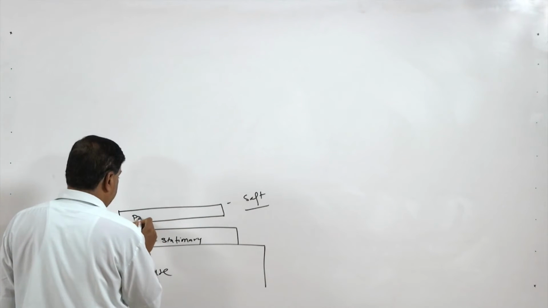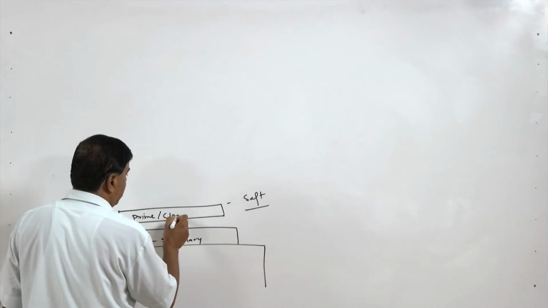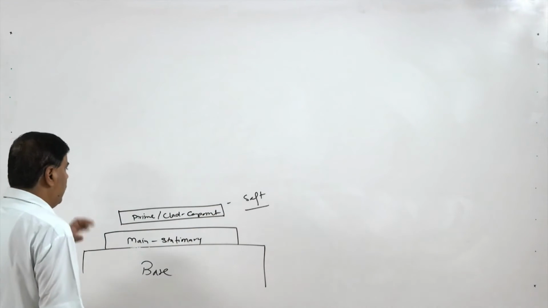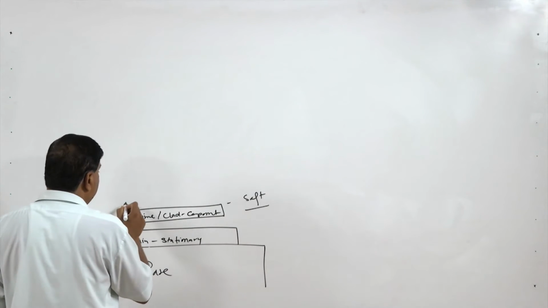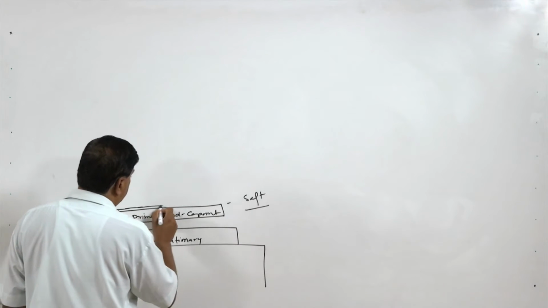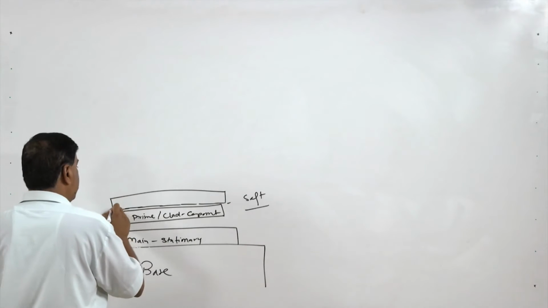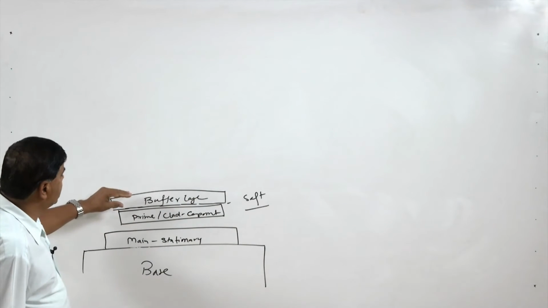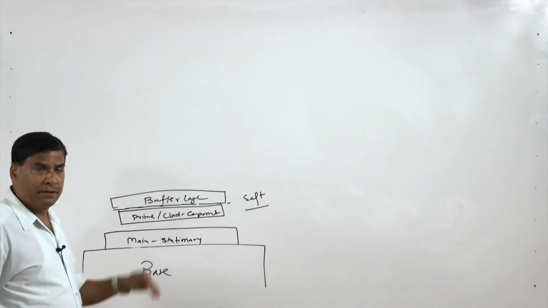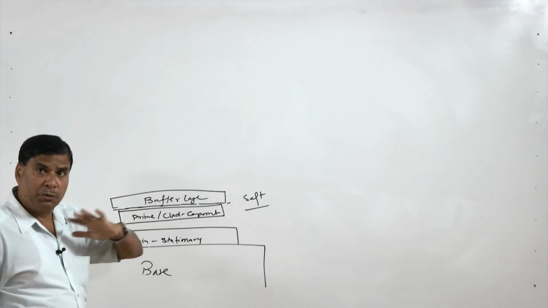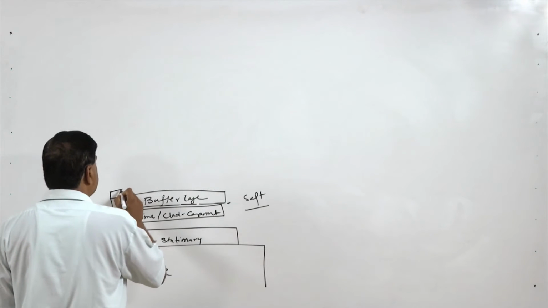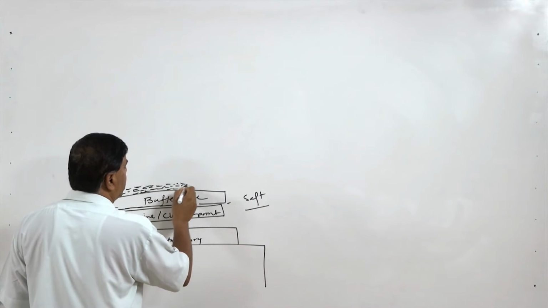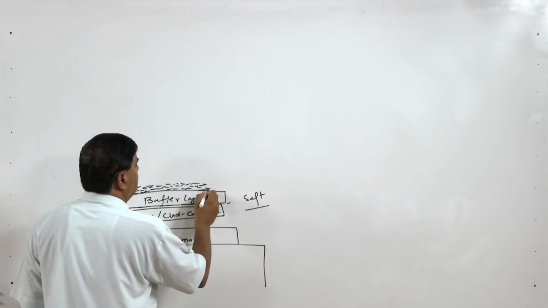This is the prime or clad component. Over this, either the explosive is placed directly or sometimes we place a buffer layer. The buffer layer protects the prime or clad component from erosion due to the explosion, and over this we normally distribute the explosive over the buffer layer, or sometimes it is directly placed over the surface of the prime component.